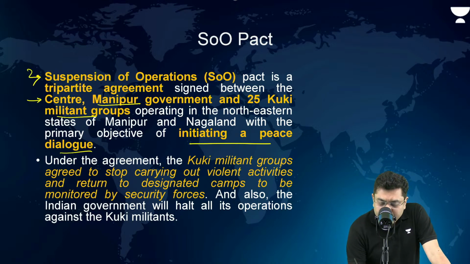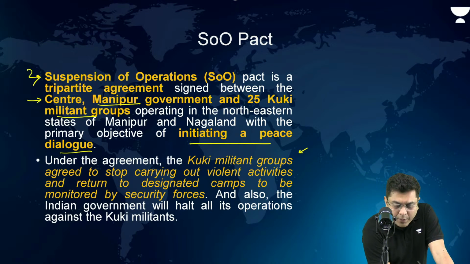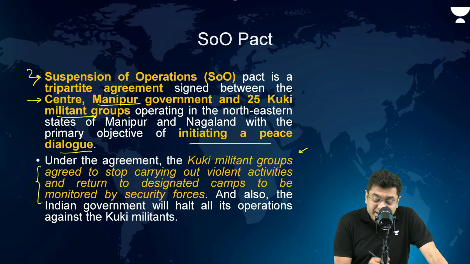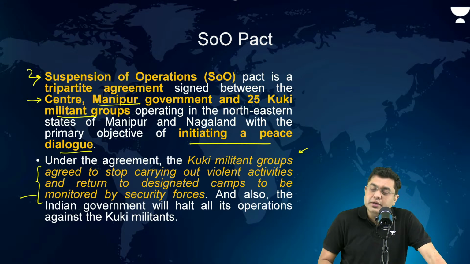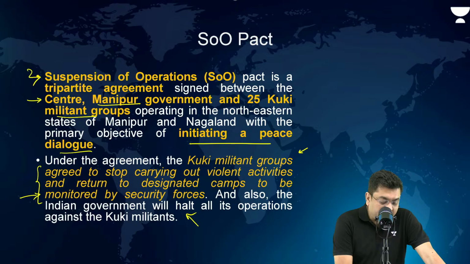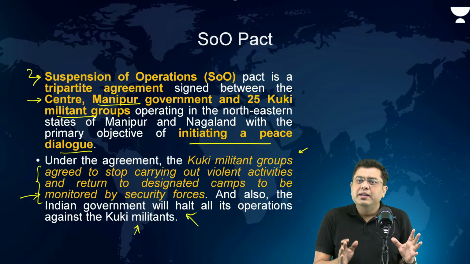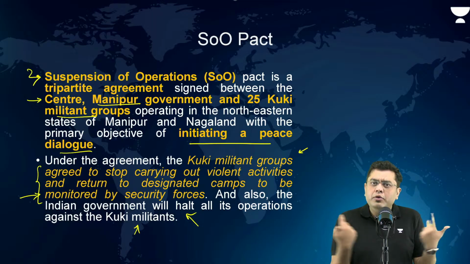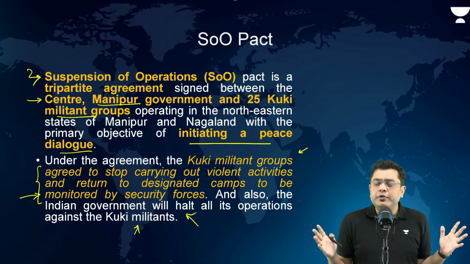Now, under the agreement, the Kuki militant groups agreed to stop carrying out violent activities and return to the designated camps to be monitored by the security forces. And also, the Indian government will halt all its operations against the Kuki militants. This is the broader outcome of the SOO pact: no violence from either side, no operation from either.